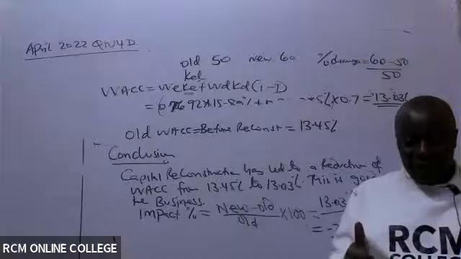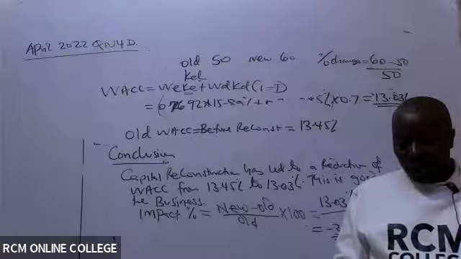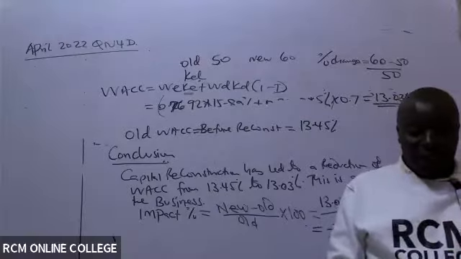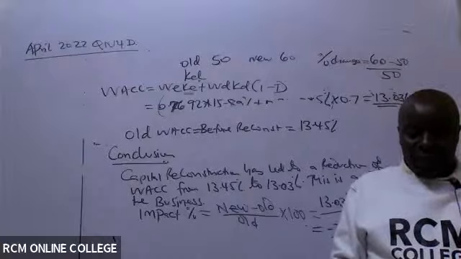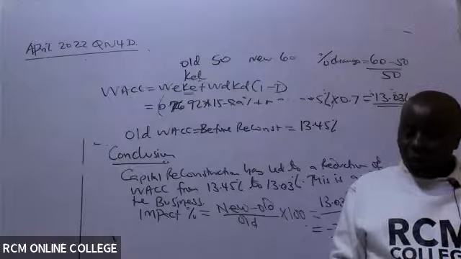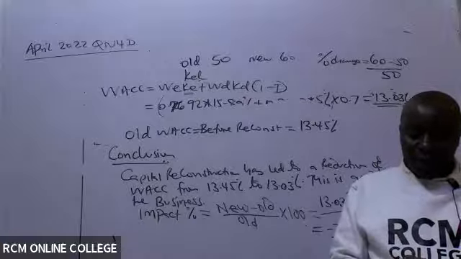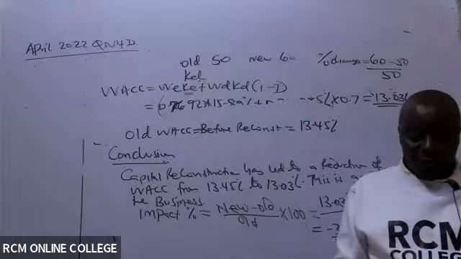We are told Mavueni Limited is considering undertaking a financial reconstruction during which it would repurchase its outstanding ordinary shares using debt. This will raise its debt to equity ratio to 1.2. The following information was available for the company. Existing debt to equity ratio is 0.8. The asset beta, which is an ungeared beta, is 0.3.